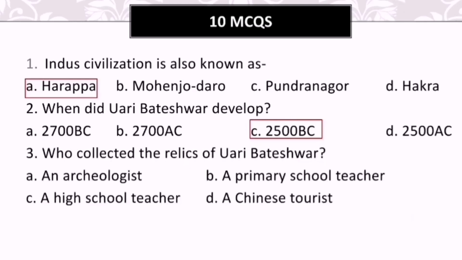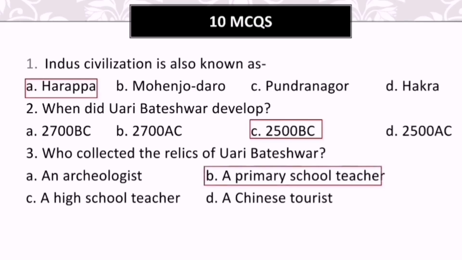The third question is, who collected the relics of Uari Bateshwar? The options are here. A. An archaeologist, B. a primary school teacher, C. a high school teacher, D. a Chinese tourist. So, let's see what will be the answer.